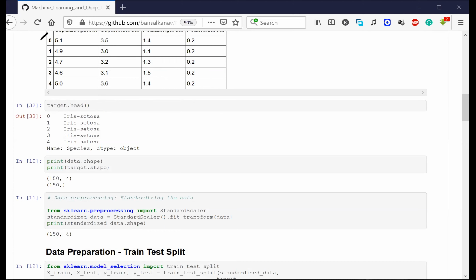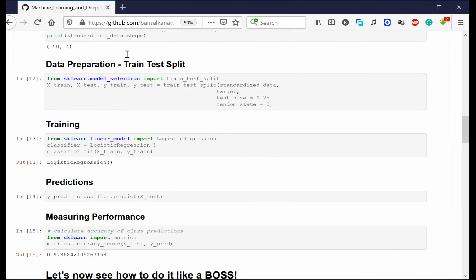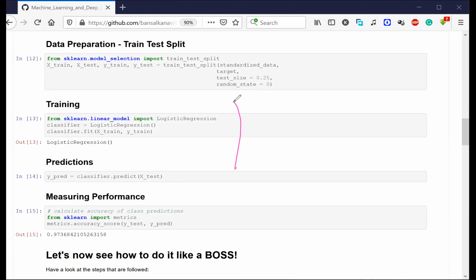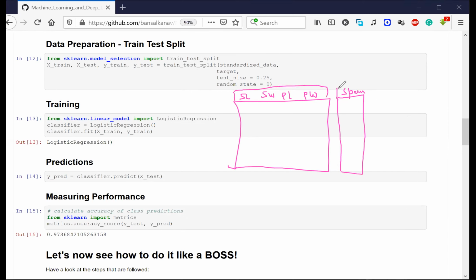Now, what is the next step? What we have done is we had this data, and we broke it into this kind of structure. We kept sepal length, sepal width, petal length, and petal width, and we kept species as a different variable, inside a different variable. Is it making sense to everyone? So we have just separated all the inputs and all the outputs, the questions and answers, for now. Making sense to everyone?